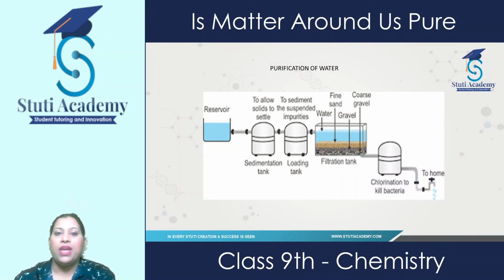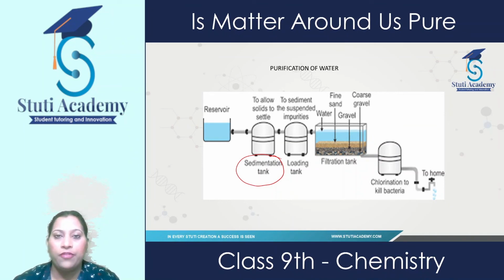Now, how can we get the purification of water? How do we process it? Let's study here, because water contains lots of impurities, and first we purify that water, then only does that water become fit for consumption. So first we collect the water in a reservoir and then in a sedimentation tank.